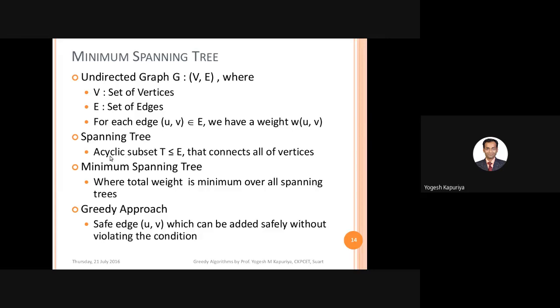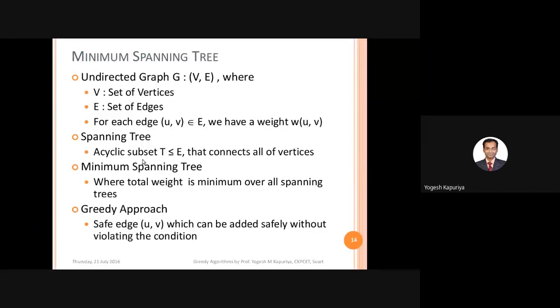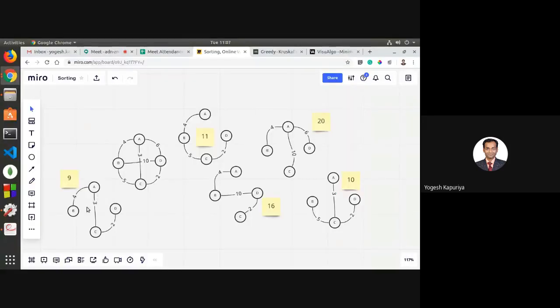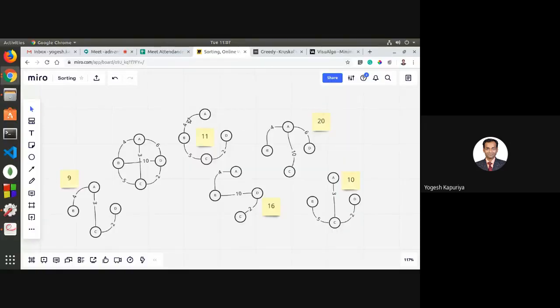So what is a spanning tree? It's an acyclic subset T of E that connects all of the vertices. Acyclic means that there is no loop. Why is it a subset of E? Because this represents edges. There are 6 edges. Here we have taken 3 edges, AB, AC and DC. Here we have taken another 3 edges, AB, BC and CD. Here another 3. So basically your spanning tree is a subset of E. So T is a subset of E which connects all the vertices. That means no vertex is disconnected.